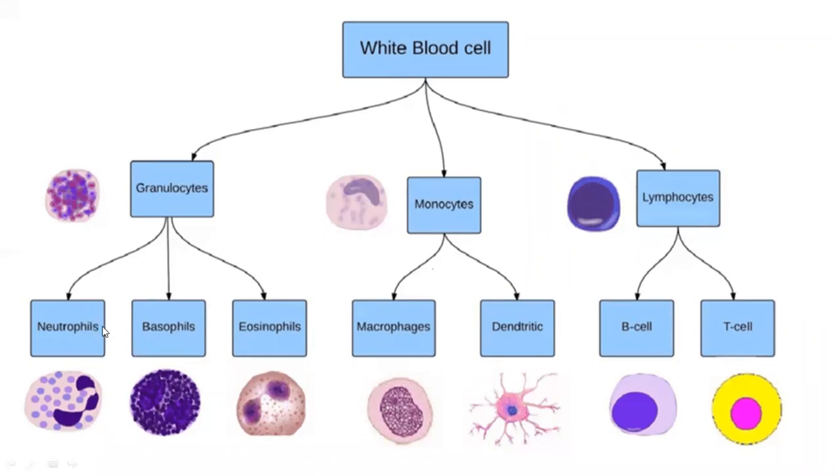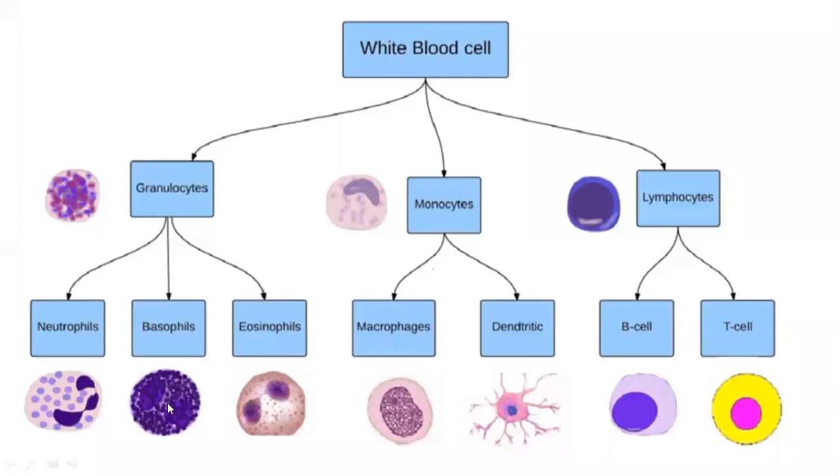Granulocytes are again classified into three types: neutrophils, basophils, and eosinophils. What is the function of these three types of cells? You can see here, neutrophils have a trilobed nucleus, meaning the nucleus has three lobes: 1, 2, and 3.